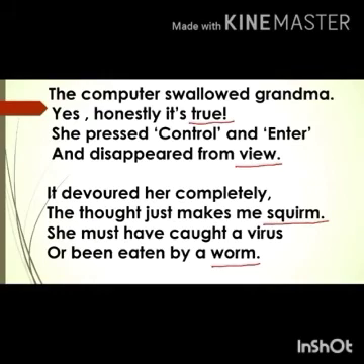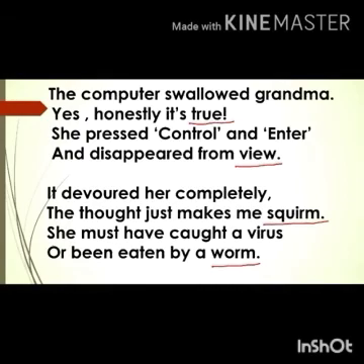The thought just makes me squirm. She must have got a virus or been eaten by a worm. Now here also the second line and the fourth line, squirm and worm. So both are sounding the same. The spellings are different. So they are called rhyming words.